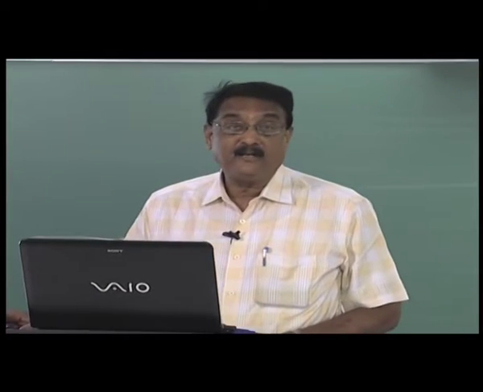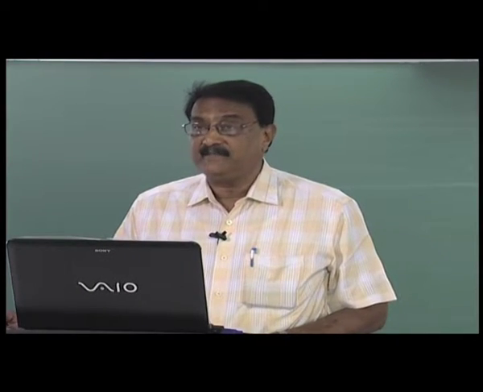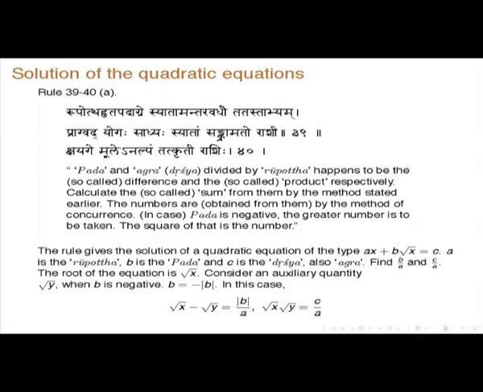So, what you have to solve is, I had already written down equations like this in my previous lecture: ax plus b root x is equal to c. So a is called the Rupottha, the coefficient of x, b is the pada, the coefficient of root x, and c is called Drushya, the thing seen. Now find b by a and c by a, and suppose the root of the equation is root x. Now consider an auxiliary quantity root y. When b is negative, that is b is equal to minus mod b, in this case root x minus root y is equal to this, and root x into root y is equal to c by a.